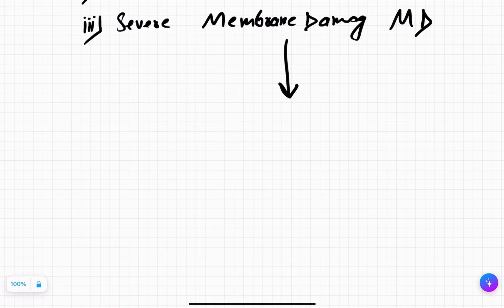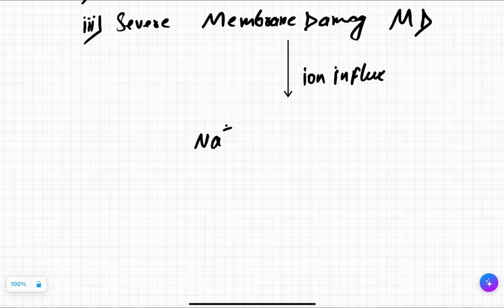There is severe membrane damage. What will happen? Earlier only sodium could come inside, because the sodium potassium pump wasn't working. So sodium started coming inside. But now there is severe membrane damage. What will happen? Severe ion influx. All the ions which are supposed to stay outside of the cell, even more sodium, even more potassium will come inside, even more calcium will come inside, even more magnesium will come inside.